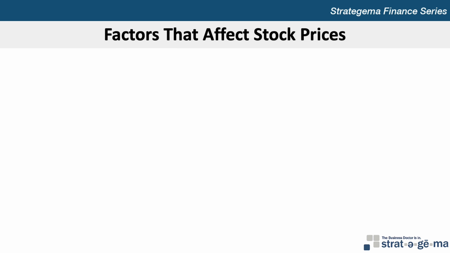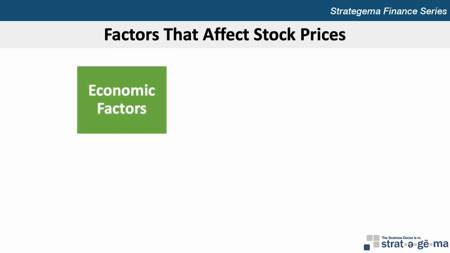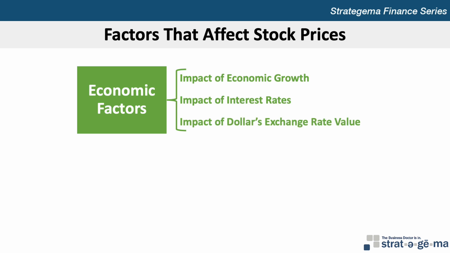Now let's briefly discuss some factors that affect stock prices. A firm's value should reflect the present value of its future cash flows. In turn, investors should consider various economic factors that affect a firm's cash flow when evaluating a firm to determine whether its stock is overvalued or undervalued. The key economic factors that can affect stock price include the impact of economic growth, the impact of interest rates, and the impact of the dollar's exchange rate value.